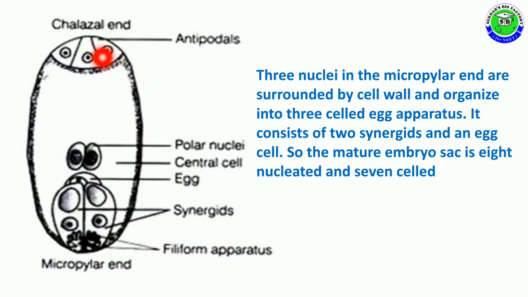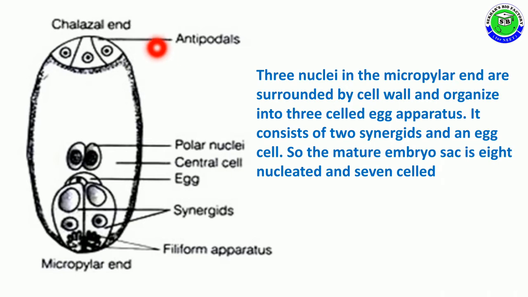These are the antipodals at chalaza and 2 polar nuclei in the central cell. Along with this, the 3 nuclei present at the micropylar end are surrounded by cell wall and organized into the 3-celled egg apparatus. In this, one of the cells is called egg cell, along with 2 synergids. Totally it becomes a 7-celled and 8-nucleated haploid structure.